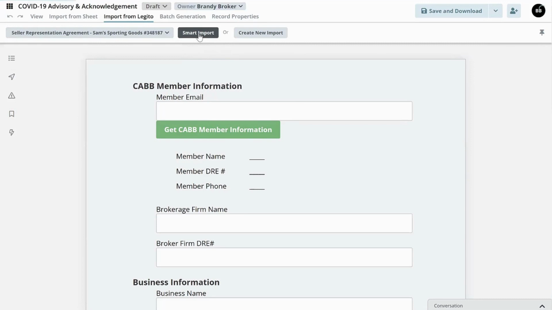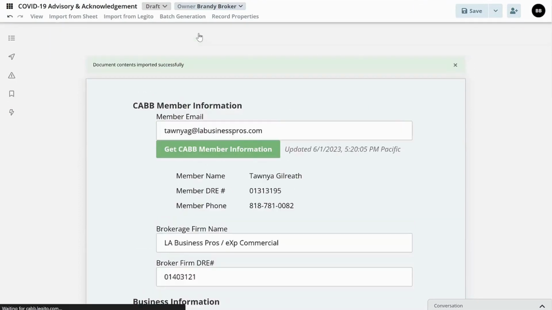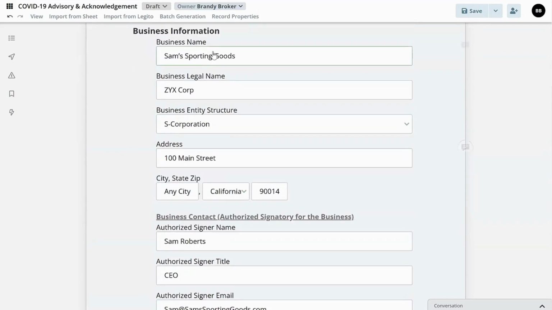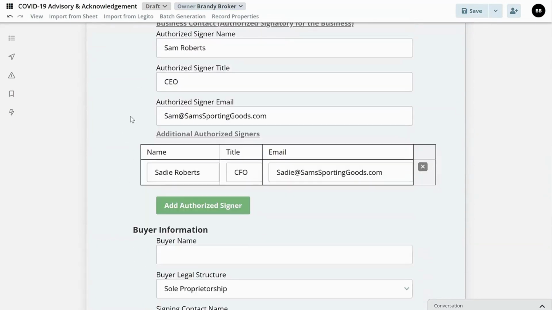And it should transfer the information that I have over in my representation agreement into this COVID-19 advisory and acknowledgement. So you can see here's the information that it brought over. We got Sam Sporting Goods. It brought over the legal name, business entity, all of that. Sam Roberts, it brought over Sadie. We don't really need Sadie to sign this, but it's okay. We can leave that there.